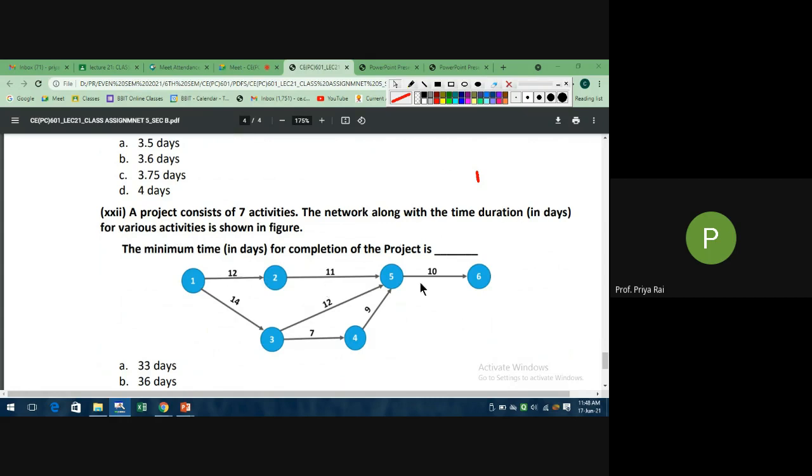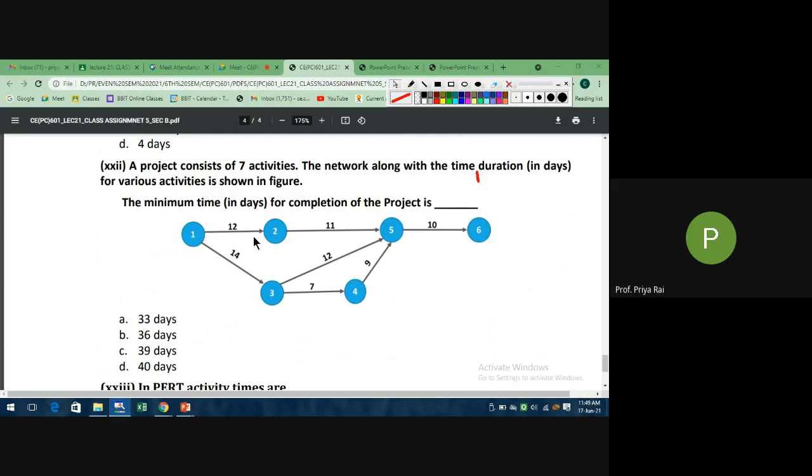This I have already solved in the class. The minimum time for completion of the project: simply calculate the E values. After calculating, the last E value, E6, will be your project duration.